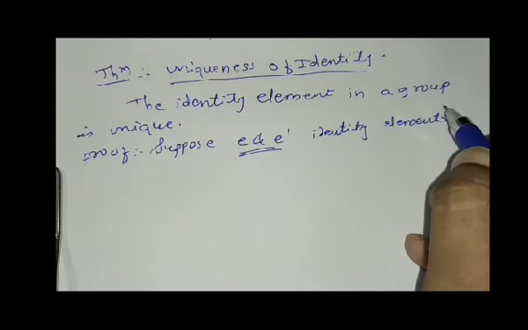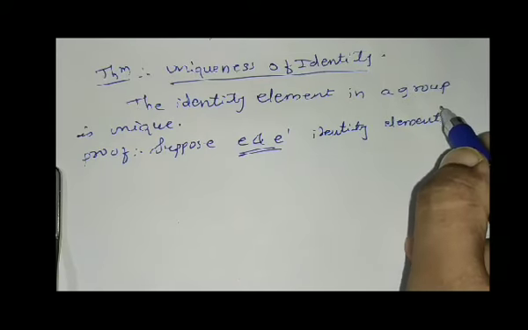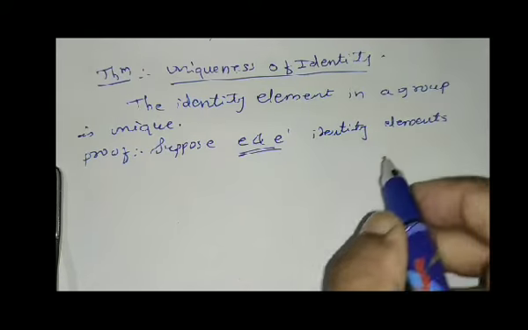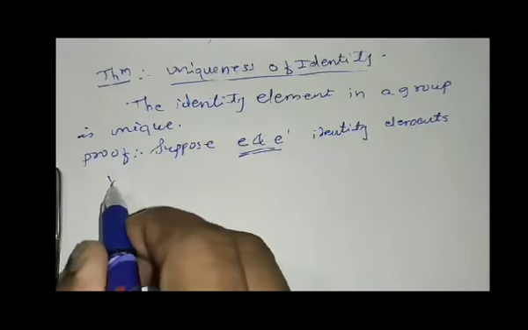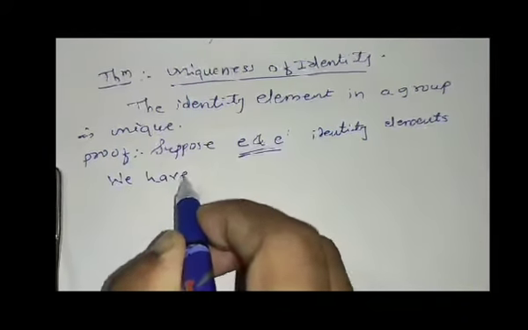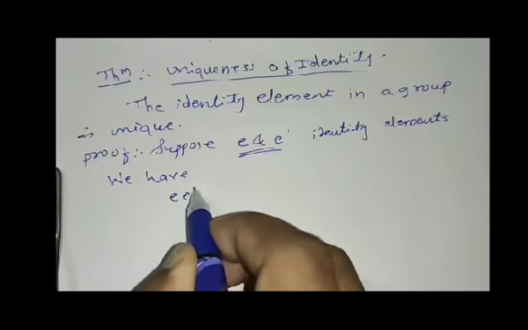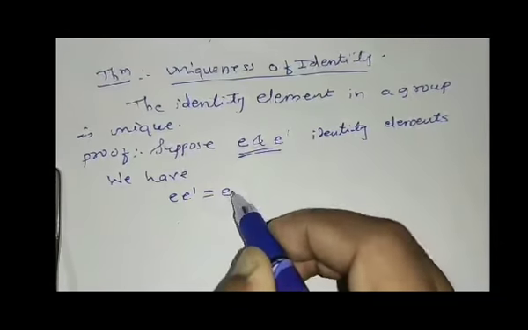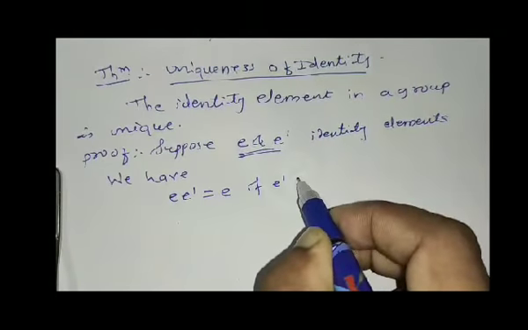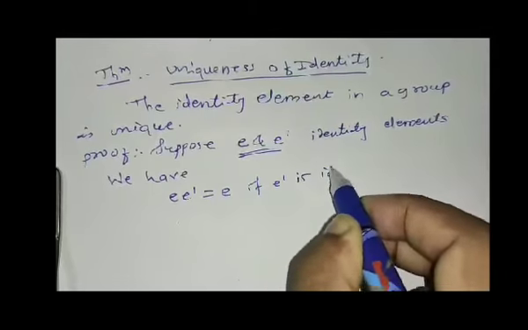Suppose in group G two identity elements exist. So we have e into e dash is equal to e, if e dash is an identity.